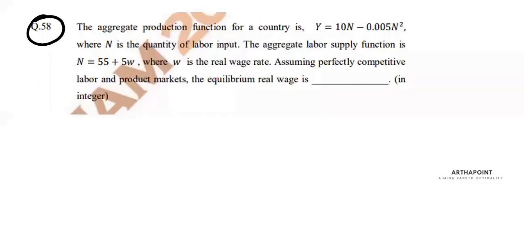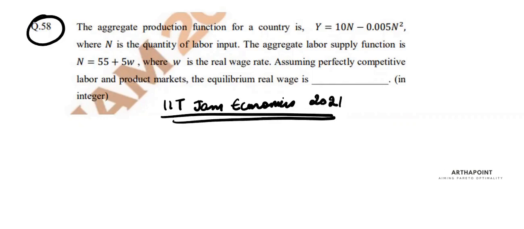This is question number 58 of the IIT JAM Economics 2021 paper. Let's see what the question has to say. The aggregate production function of an economy is given by 10N minus 0.005N squared. So this is the production function.